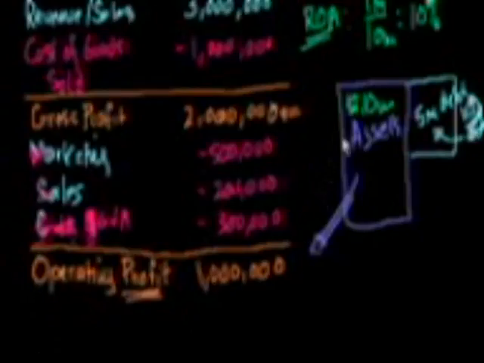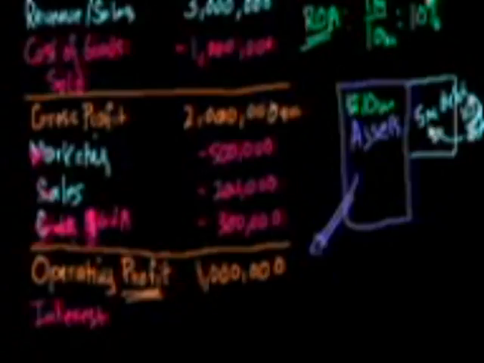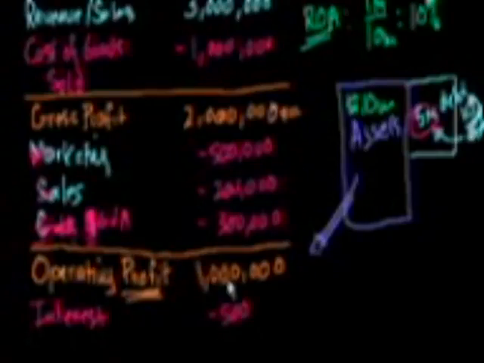So this is their operating profit. This is the money that just comes out of the asset itself. But of course, that's not the money that we get to take home because we have to pay this interest. So let's throw that in there as an expense. Interest expense. Obviously a company that has no debt will have no interest expense. But in this case we do, and this is an annual income statement. So we have $5 million of debt, and we're paying 10% on that. 10% of $5 million is $500,000 a year in interest. So we essentially have to take half of our operating profit and give it back to the bank.